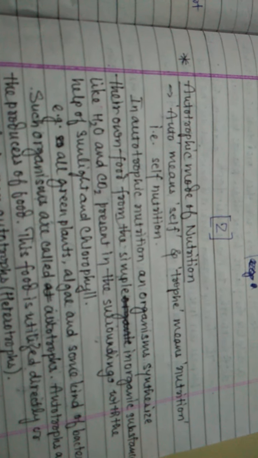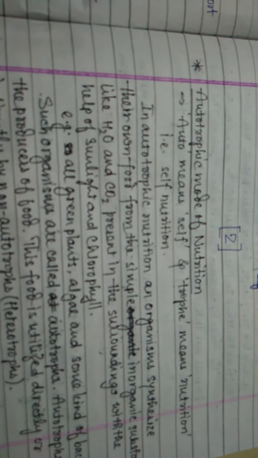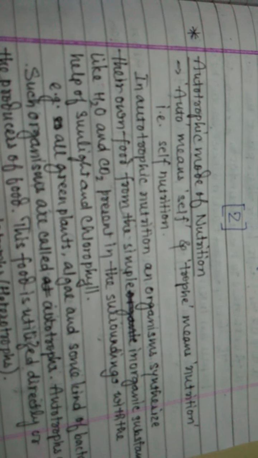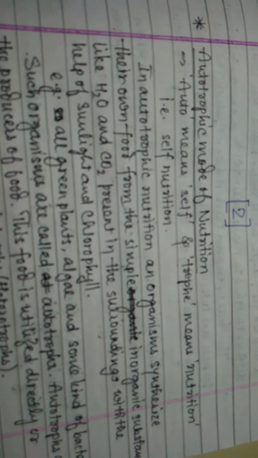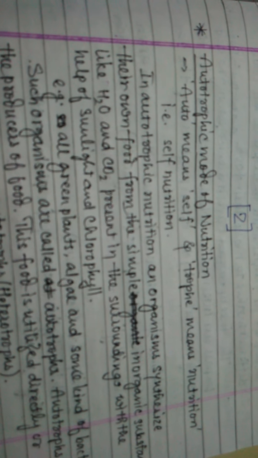The new topic of chapter 6 is the autotrophic mode of nutrition. Auto means self and trophic means nutrition, that is, self nutrition.